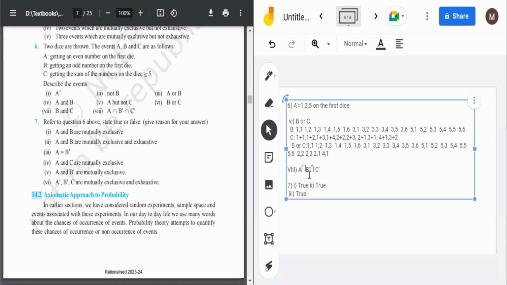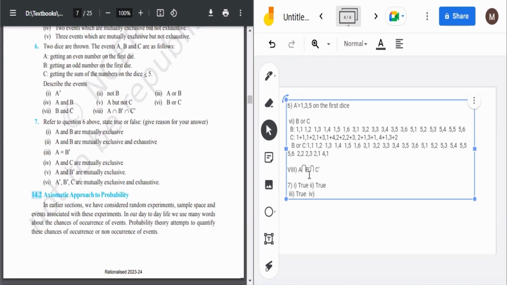Then A and C are mutually exclusive. A is getting an even number on the first die, and C is getting the sum of numbers on dice less than or equal to 5. No, they are not mutually exclusive because the sum can be 2 plus 3 also, and 2 is an even number. So A and C are overlapping, so they are not mutually exclusive. So the fourth one is false.